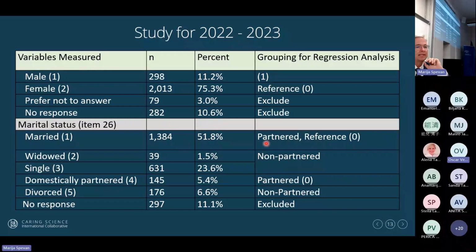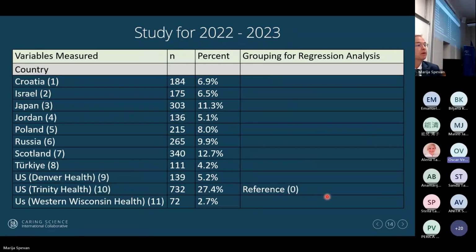Same with marital status. I combined the married and the domestically partnered. I called them partnered. And then the non-partnered was the single, widowed, and divorced. Now, these are all the countries in the data set, so you can see the N and the percentage for each one. Since Trinity Health was the largest with 730 in this sample, I used them as the reference.